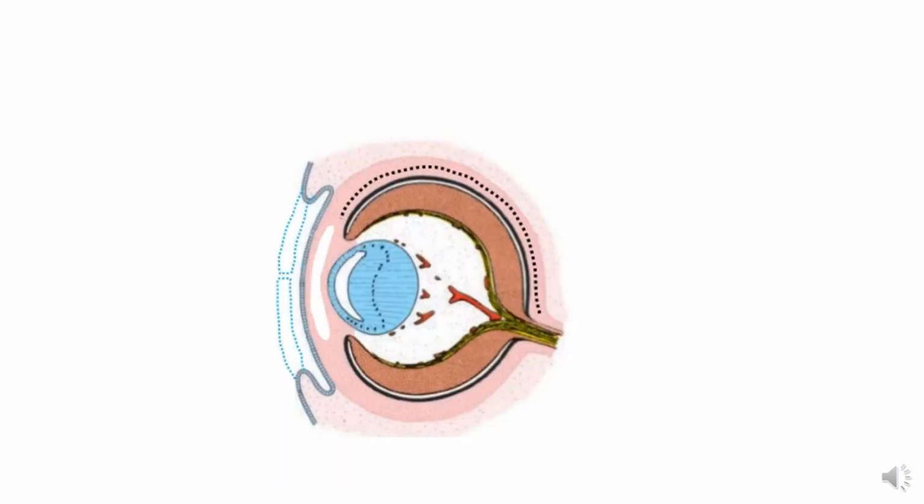The fate of the anterior part of the mesenchymal coat is different. So this is the anterior part, and mesenchyme is lying between the lens and the surface ectoderm. During the sixth week, a slit-like space called the anterior chamber of the eye appears in this mesenchyme lying anterior to the lens. So this is the space which is the anterior chamber of the eye.